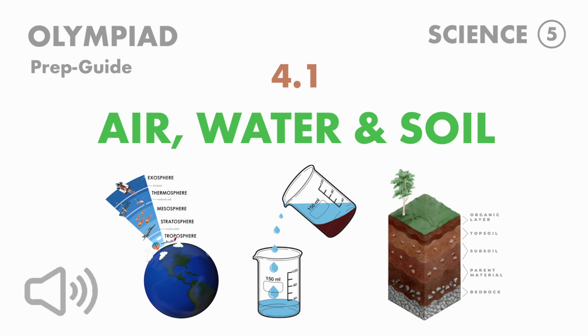What is the composition of air? 78% nitrogen, 21% oxygen, and 1% of other gases. There is 21% of oxygen in the air.